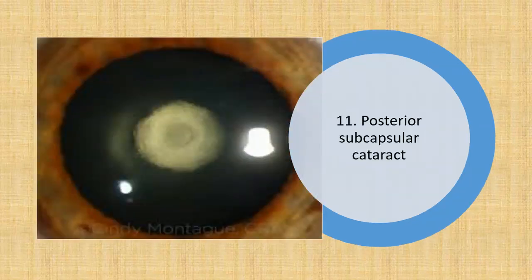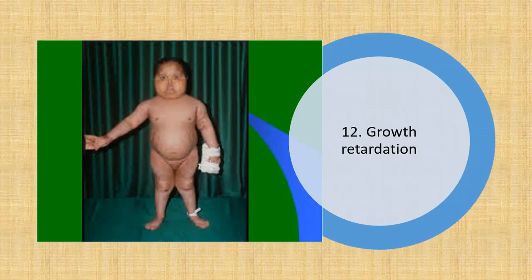11. Posterior subcapsular cataract may develop after several years of use, especially in children. 12. Growth retardation in children occurs even with small doses if given for long periods. Large doses do inhibit growth hormone secretion, but this may in addition be a direct cellular effect of corticoids.